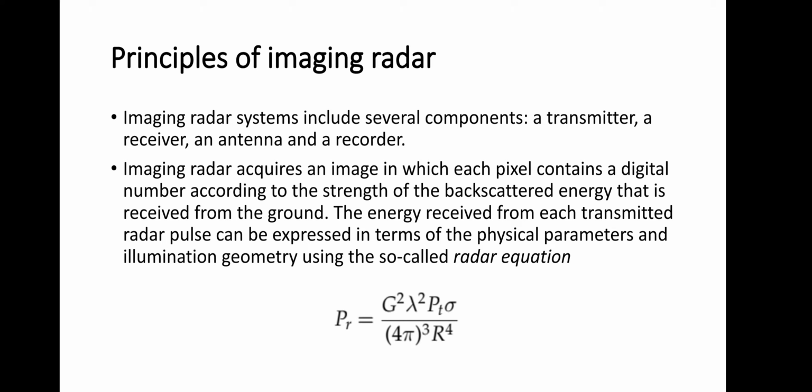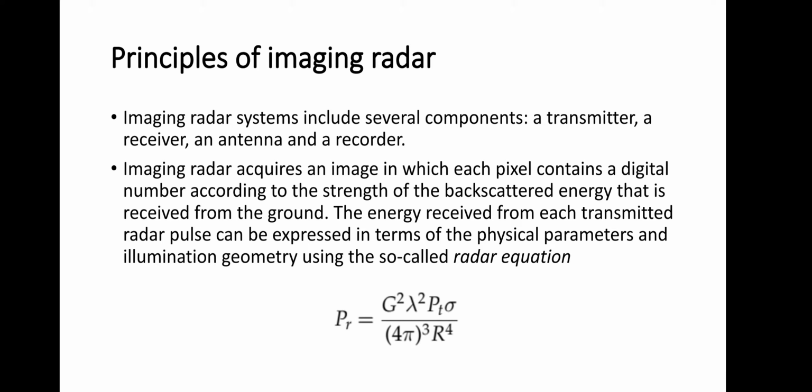The radar equation, that is P of R, is equivalent to G, where G stands for antenna gain, the square of antenna gain, the square of the wavelength, the transmitted energy represented by P of T, and sigma, the radar cross section area, that is the average backscattered energy per unit area. And it is also dependent on the range of the sensor to the object, which is indicated by R.